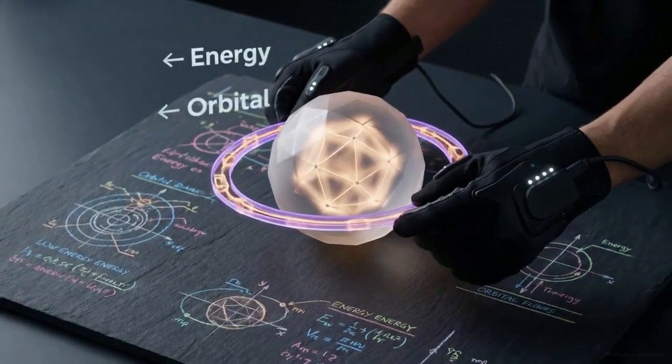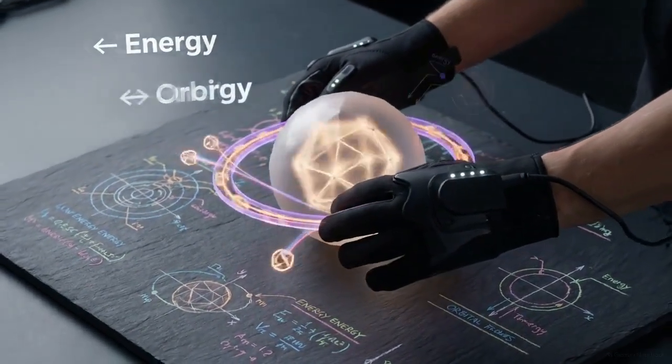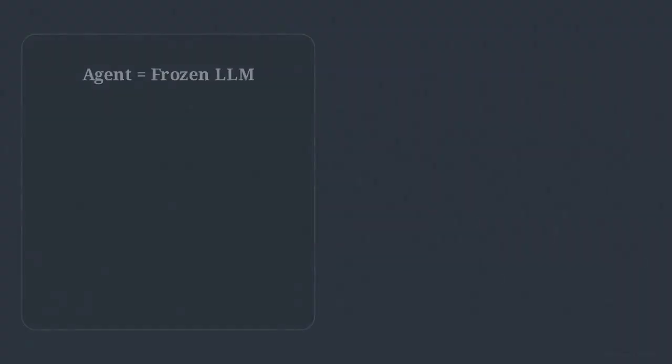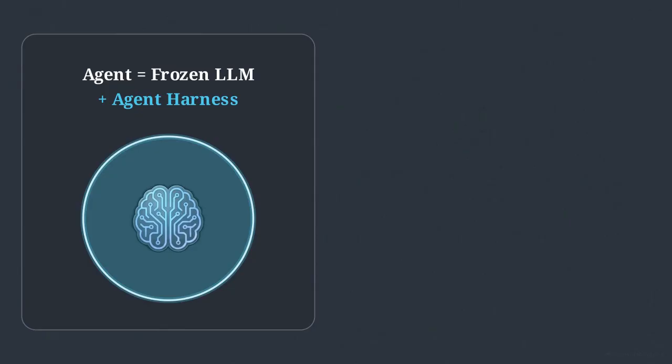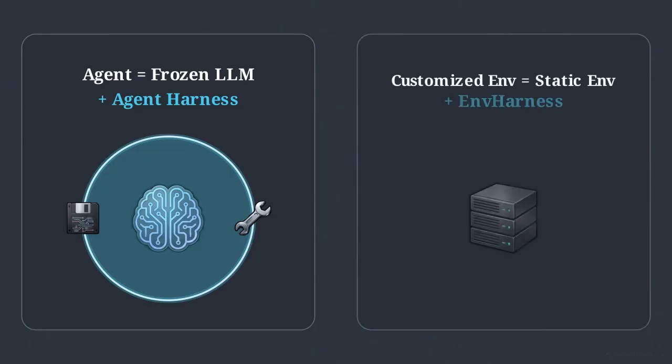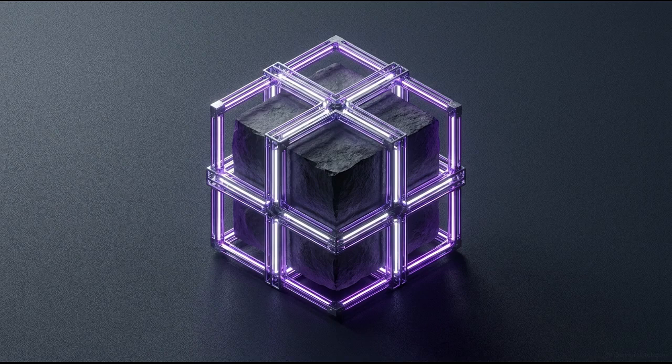To bypass this bottleneck, we need to shift our focus to how we currently engineer the agents themselves. Developers rarely alter the internal weights of a foundation model to create an agent. Instead, they wrap a frozen large language model with an agent harness, a layer providing execution loops, external tools, and memory. If we freeze the model and shape its behavior with an external wrapper, we can apply that exact logic to the static environment. EnvHarness is the realization of this symmetry.